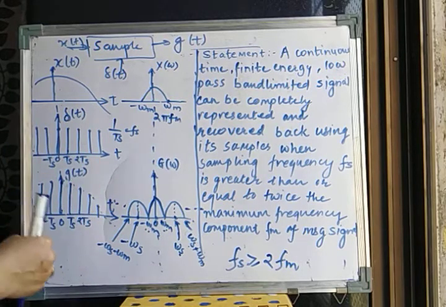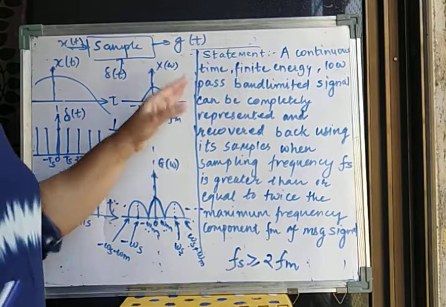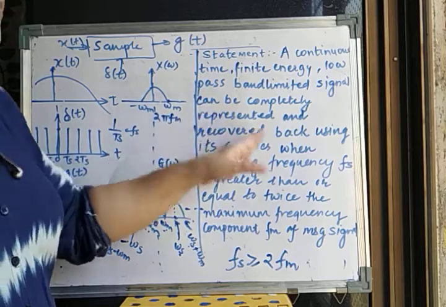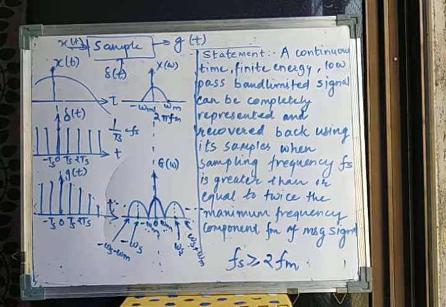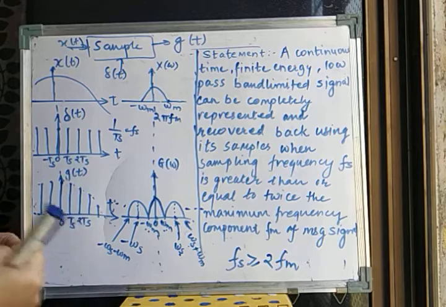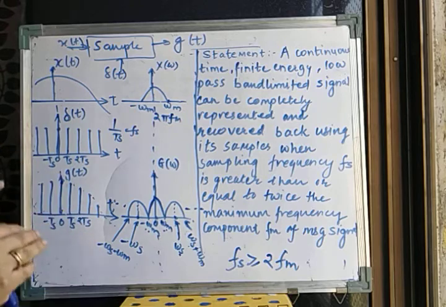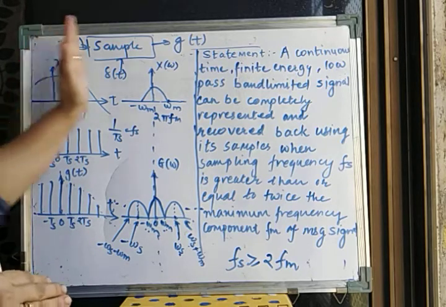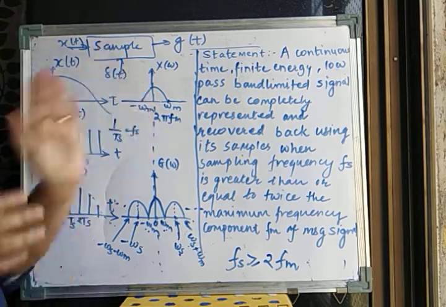Now when we come to the proof of this particular sampling theorem, what do we need to prove here? The statement says the continuous signal can be completely represented and recovered from its samples. So the important thing is recovering the signal back. After sampling, if I am able to recover my original signal back, that means the sampling theorem has been satisfied and the original signal is recovered. This is what we wanted to prove here. And for that proof, we have to go to the frequency domain also. We are not going to prove it only in the time domain.